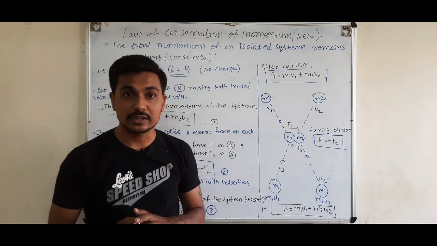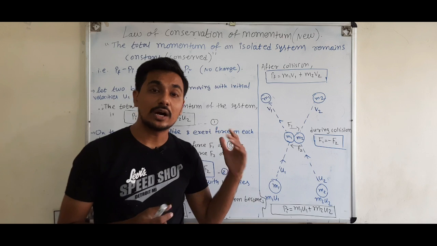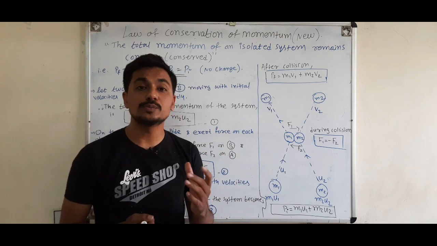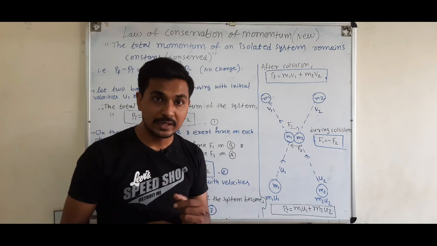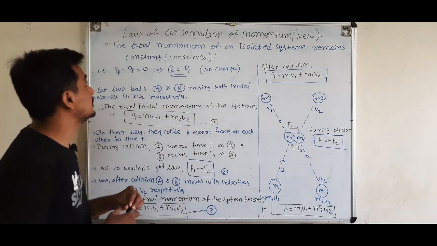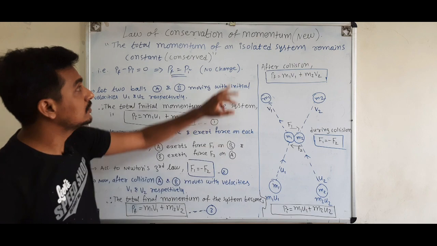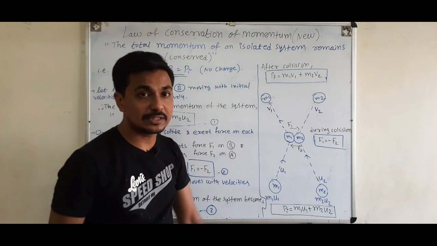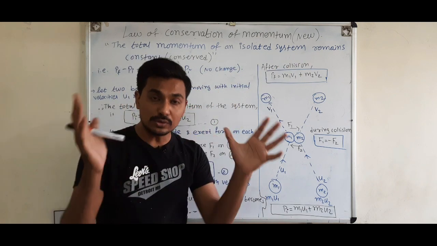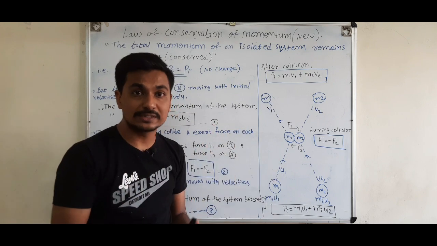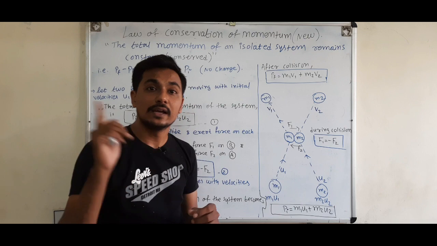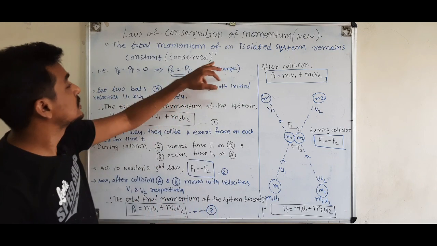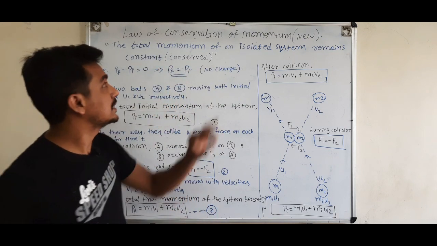Now in this lecture, I will teach you how to get that equation, how to prove the law of conservation of momentum in a very different way. So first, what is the statement? The total momentum of an isolated system, meaning a system which is closed or isolated from all sides, so that no energy can come inside the system and no energy can leave the system, remains constant. See, conserved.